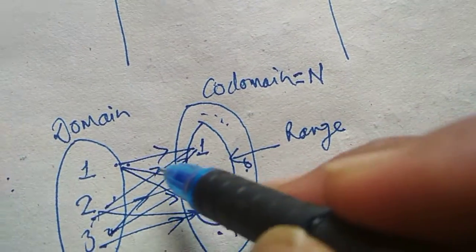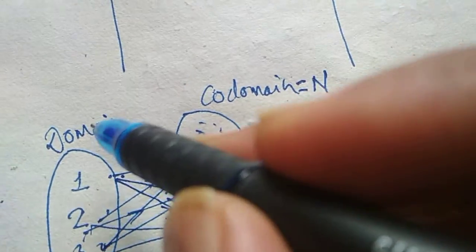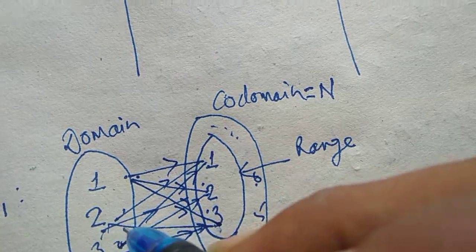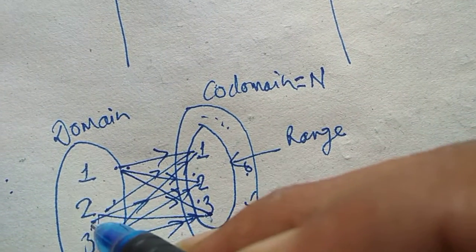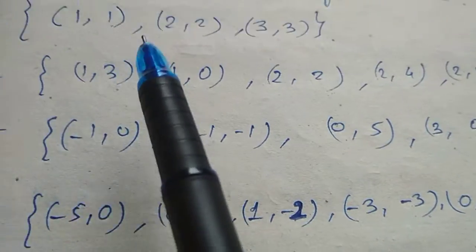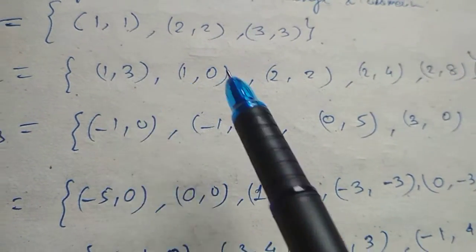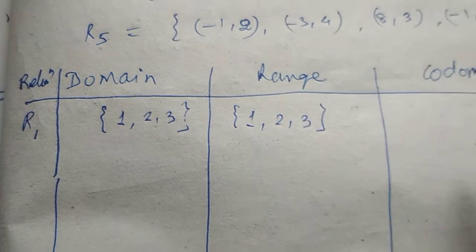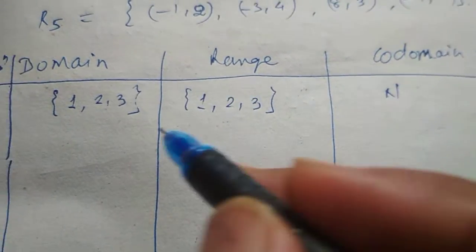But in the domain, you cannot have any superset or subset. Domain has to be a set which contains all those elements from the first elements. That is very sure. Okay. Now, the same way, the codomain can be the set of natural numbers.